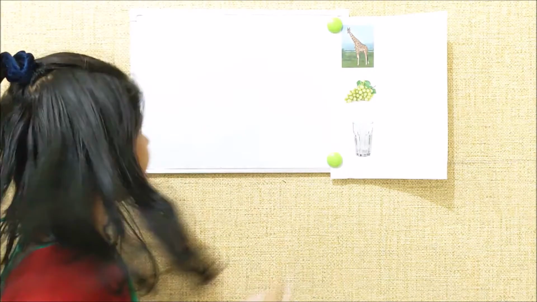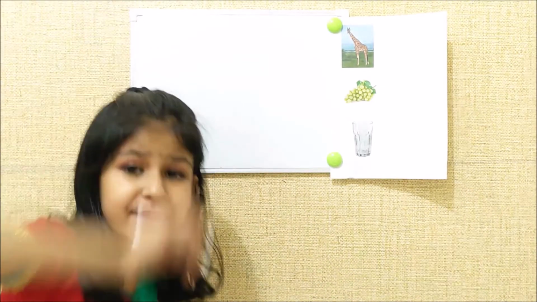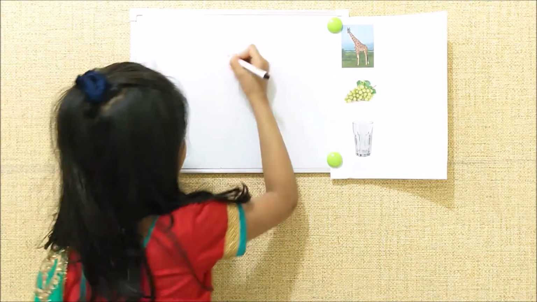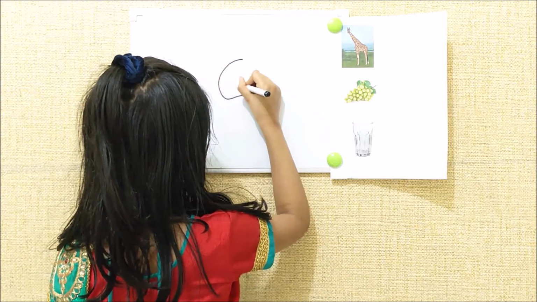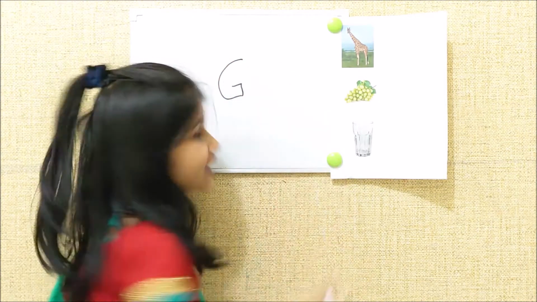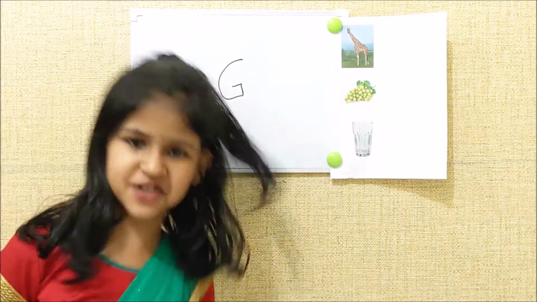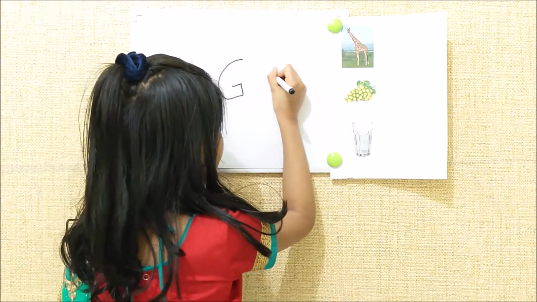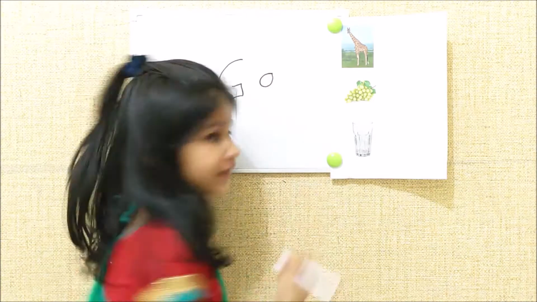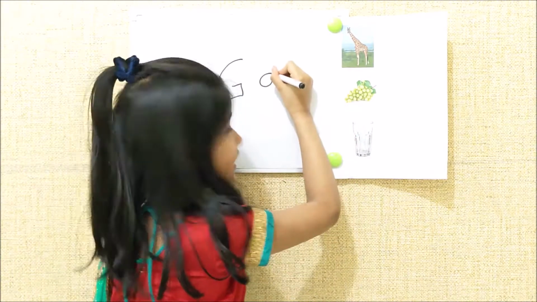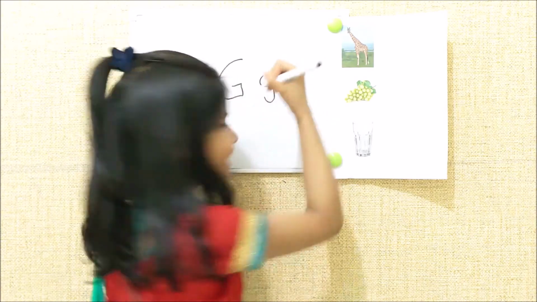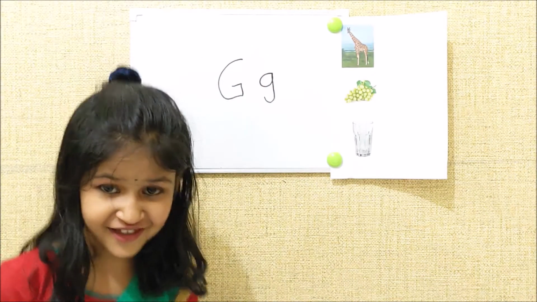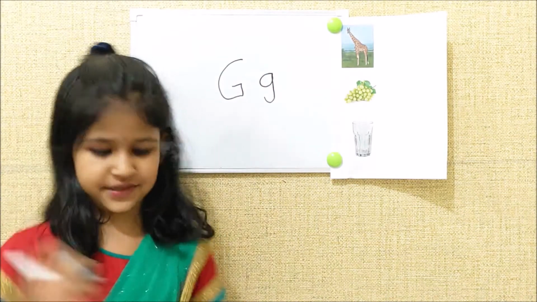Now we will write two letters together. First we will write capital letter G. This is capital letter G. This is a circle. Then we write standing line. Then like this. This is small g.